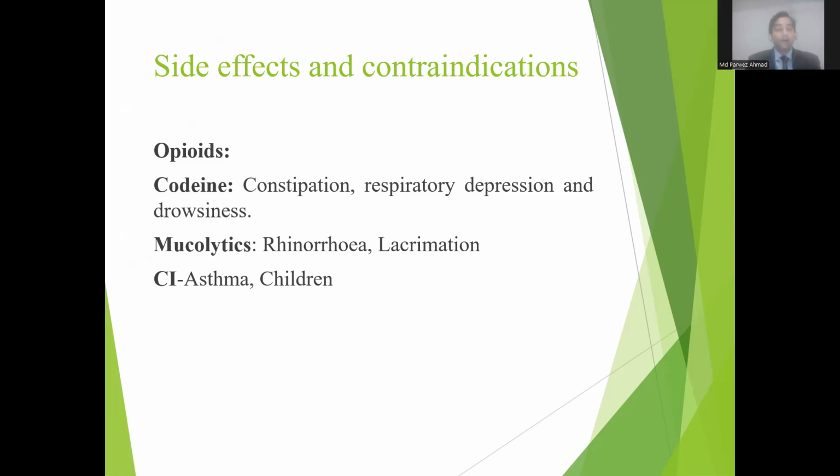Now next, mucolytics cause running nose, that is rhinorrhea, and lacrimation, that is excessive secretion of tears. Now, contraindications, especially opioids. Opioids are not used in asthma and in patients who have low respiratory reserve, and also in case of children.